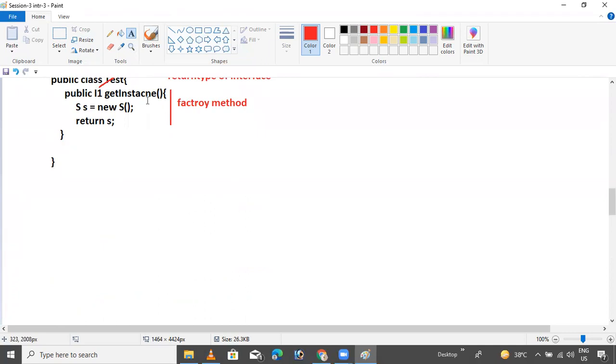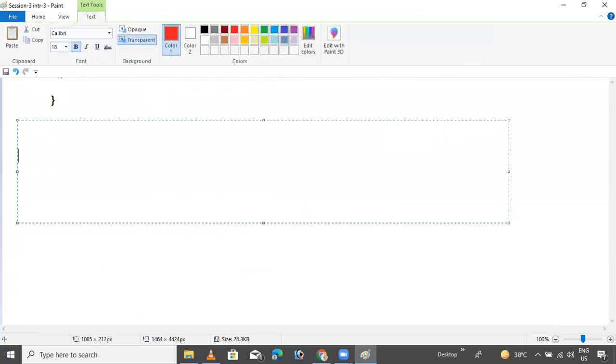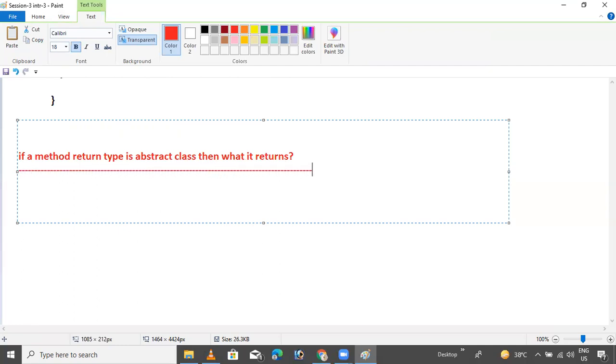Now next question, an important interview question: if you have any method whose return type is an abstract class, then what does it return? The answer is an object of its subclass.